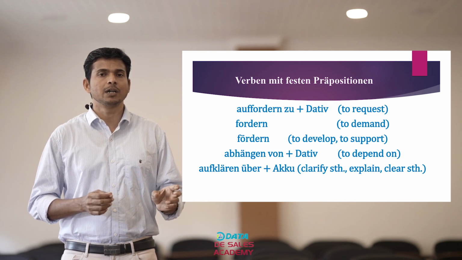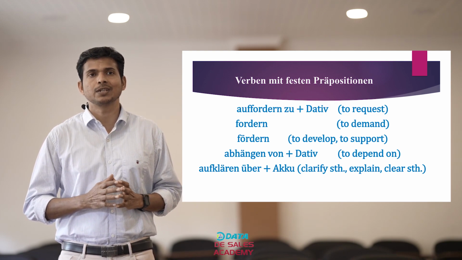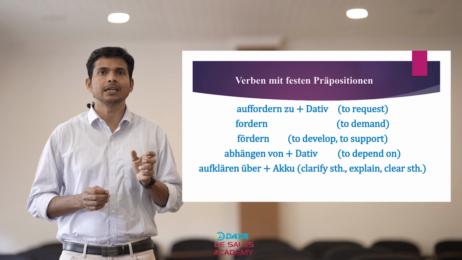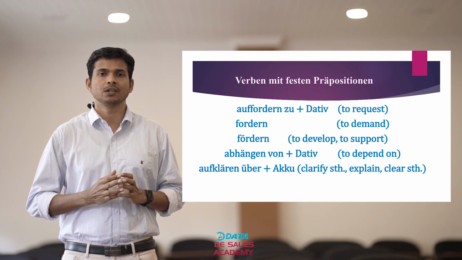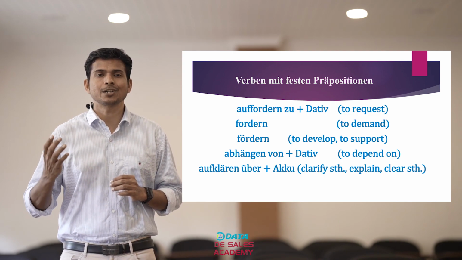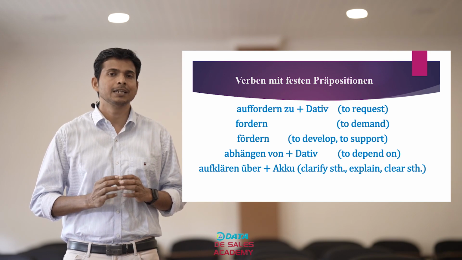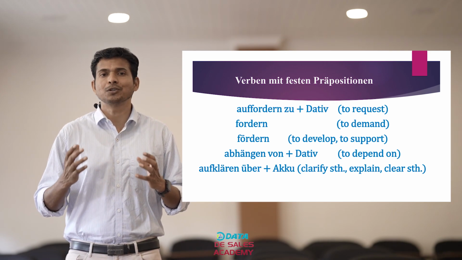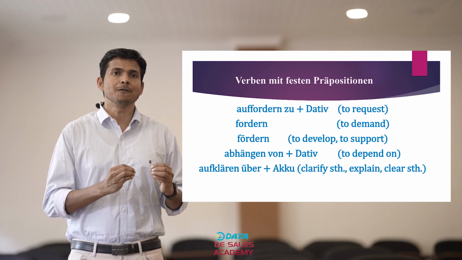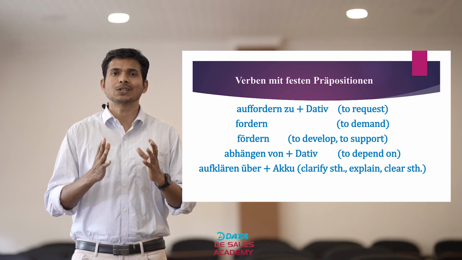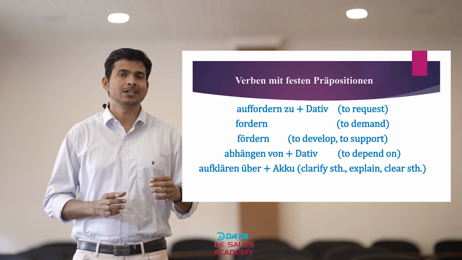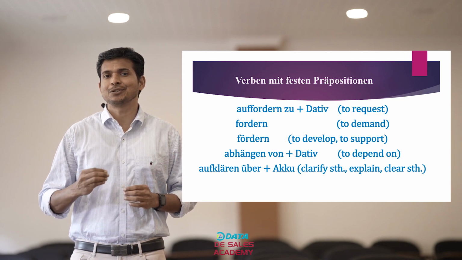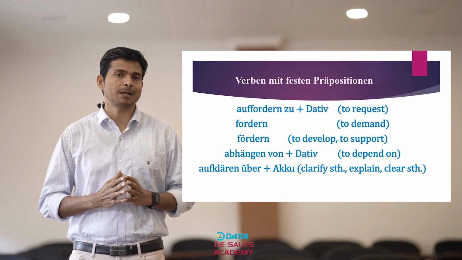And the second verb with the preposition that we discussed today is abhängen von plus dative, which means to depend on. And the third verb that we discussed today is aufklären über plus Akkusativ, which means to clarify something, to explain something, to clear something.